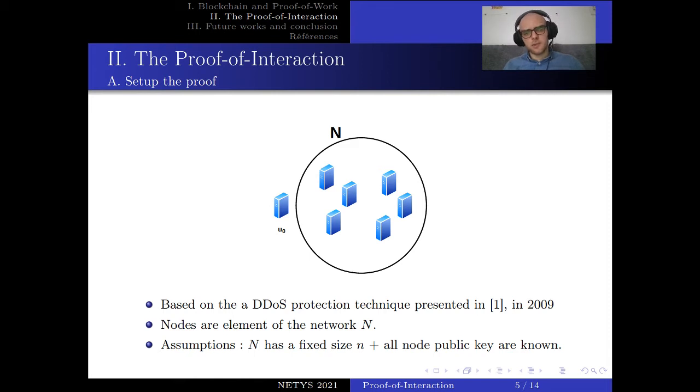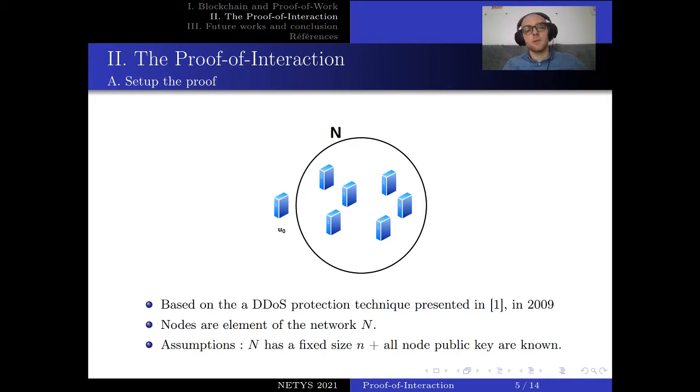For this presentation, we will assume that the network N of nodes has a fixed size, and also that every node knows every public key of everyone, because it simplifies the communication.